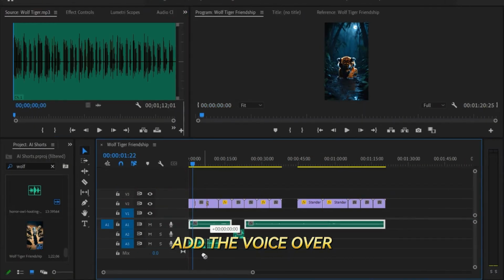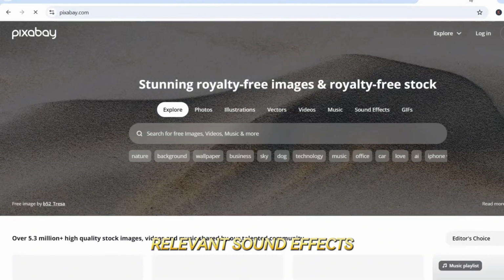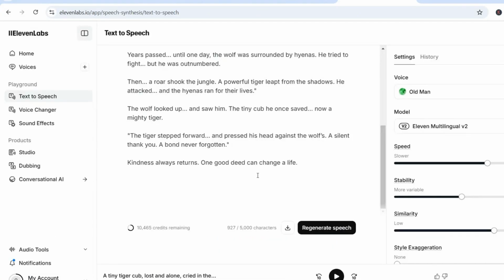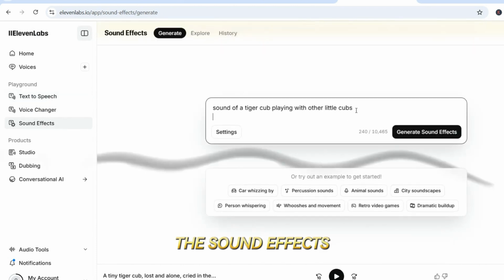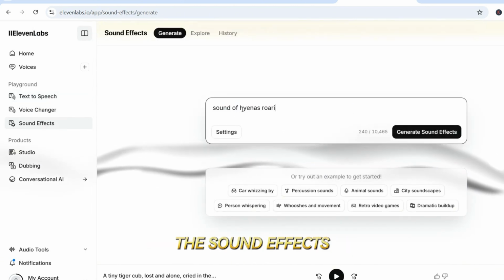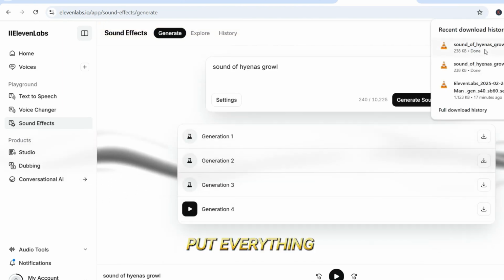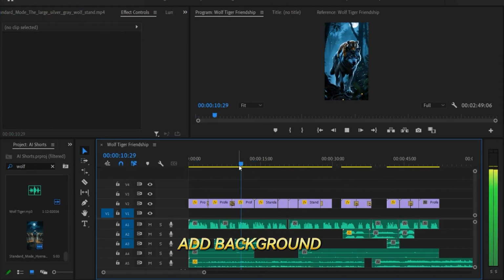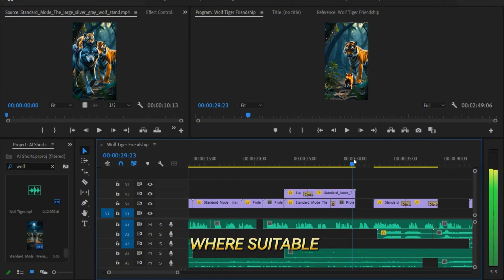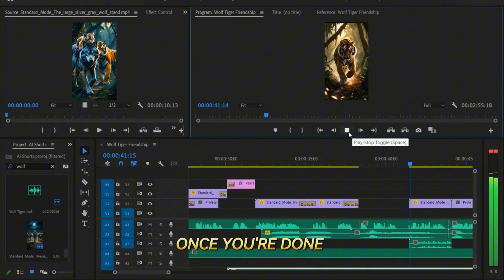Add the voiceover. Download the relevant sound effects from Mixkit and Pixabay. You may not find some of the sound effects, so you can use ElevenLabs to generate the sound effects as well. I'll use it to generate some of the sounds. Put everything in the timeline, add background music, add transitions where suitable. Once you're done, export the video.